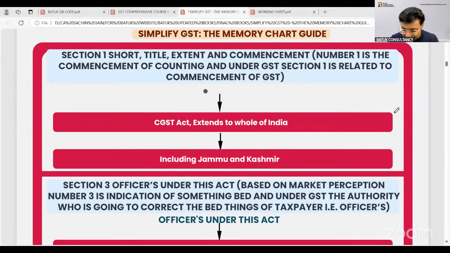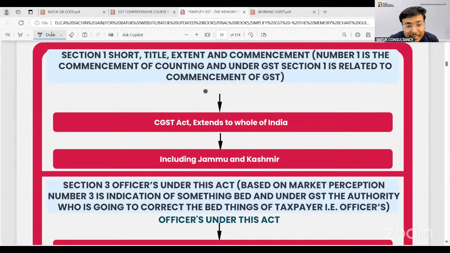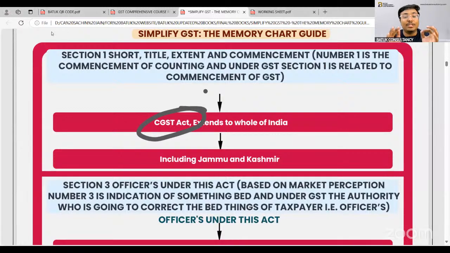So let's start our discussion from section number 1. This section number 1 is short title, extent and commencement. That means through this particular section, government is saying that this GST law will be applicable to whole of India, including Jammu and Kashmir.